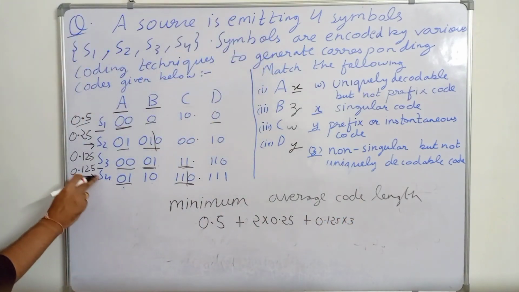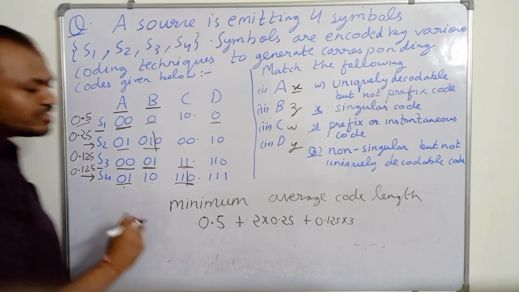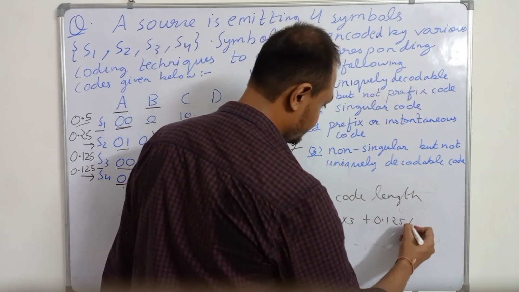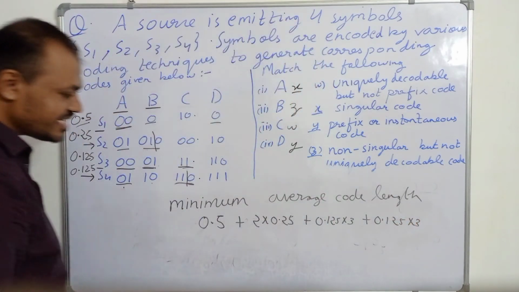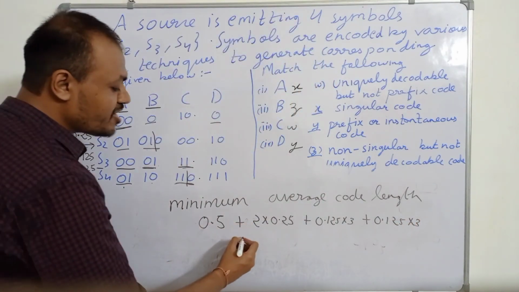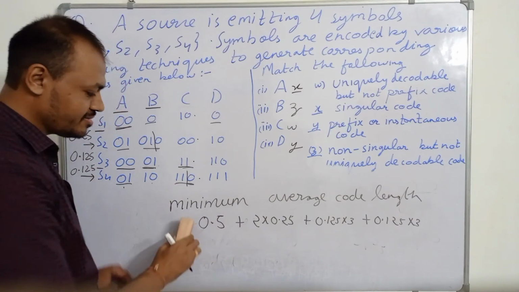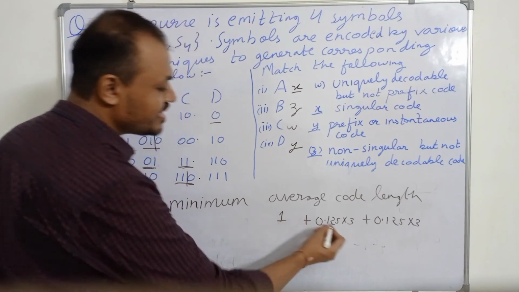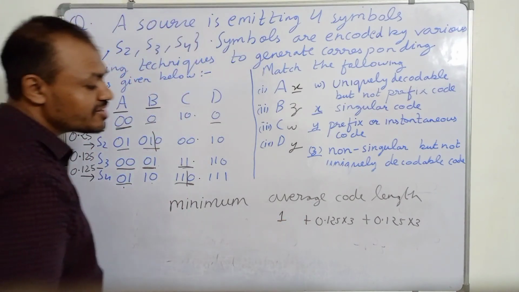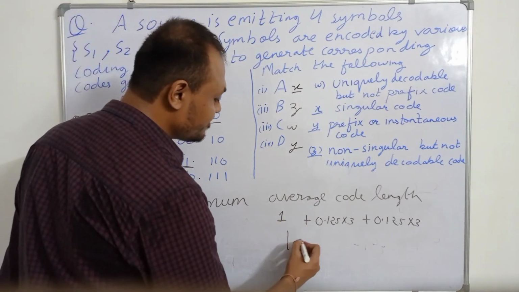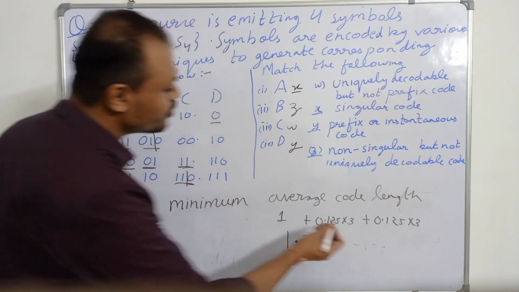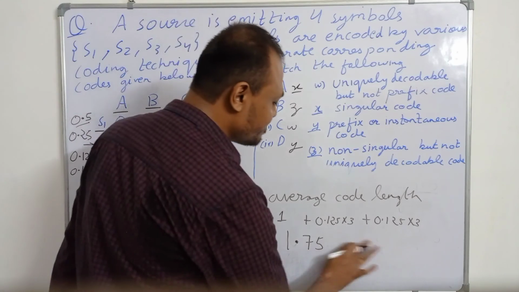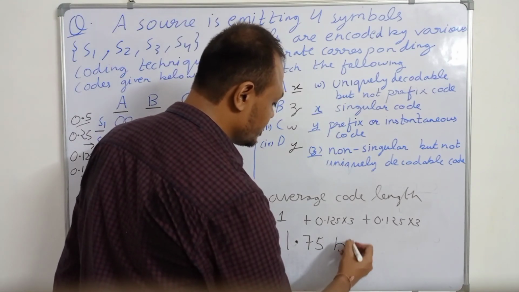For S4, probability is 0.125 and length is 3, so 0.125 into 3. So 0.5 plus 0.5 is equal to 1, and 1 plus 0.125 into 3, 0.125 into 3. So the average code length for D will be 1.75 bits per symbol.